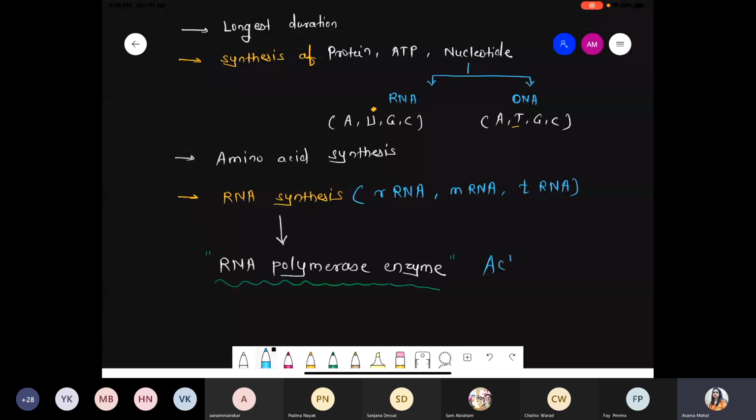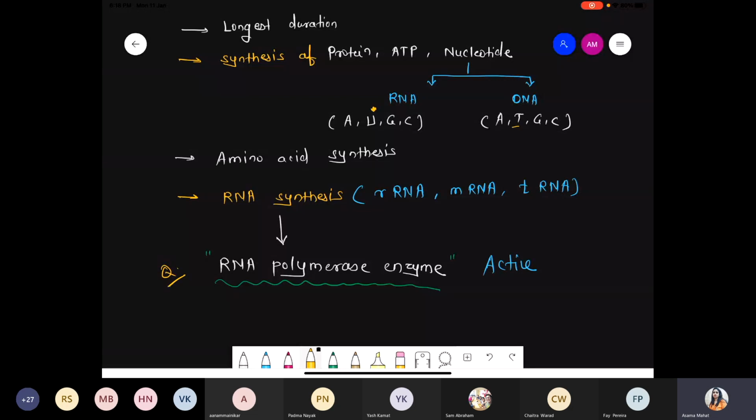such enzyme is active during the G1 phase. Got it? So this RNA polymerase enzyme is required for RNA synthesis, like rRNA, that is ribosomal RNA, mRNA, messenger RNA, tRNA, transfer RNA. Done? Clear this part? One question from this point of view.